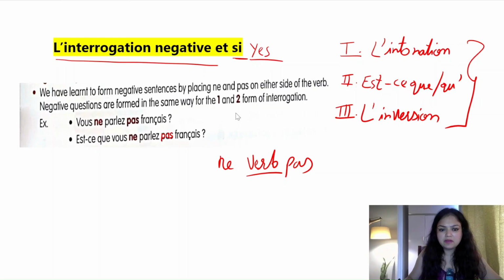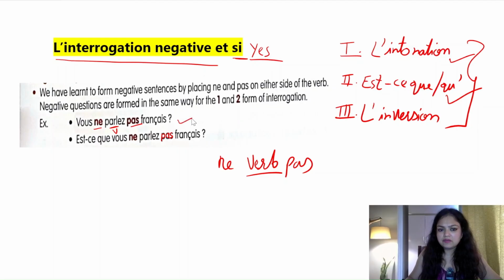The same way we make the negative form for intonation and est-ce que, just by adding ne pas either side of the verb. For example, vous ne parlez pas français. See, we have added ne pas either side of the verb. This is the verb, parler, to speak. Vous ne parlez pas français means you do not speak French.